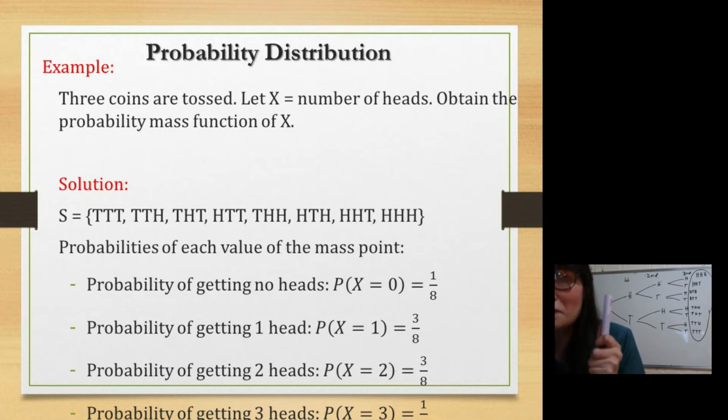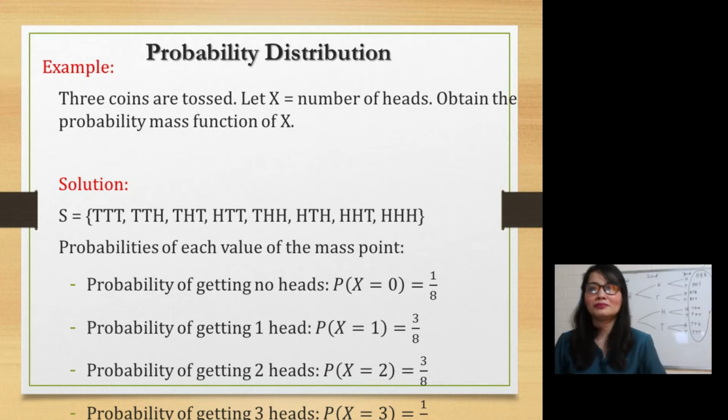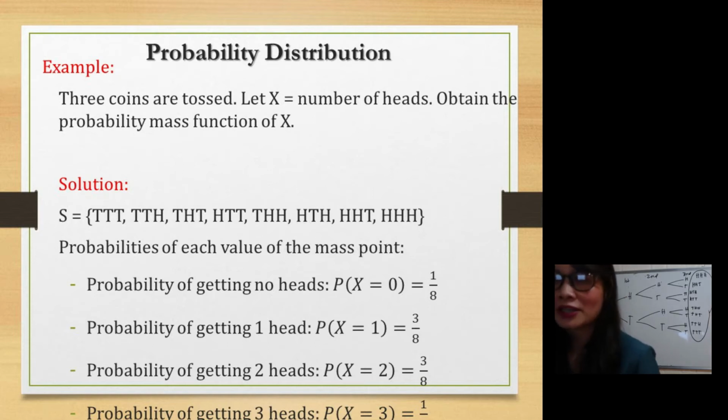Next, the probability of getting 3 heads. What is the probability of getting 3 heads? 1/8. Very good. Why is it? There's only one outcome with 3 heads, out of 8 outcomes. So those are your probabilities.